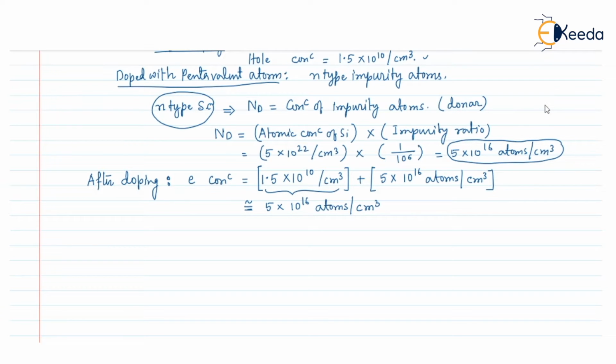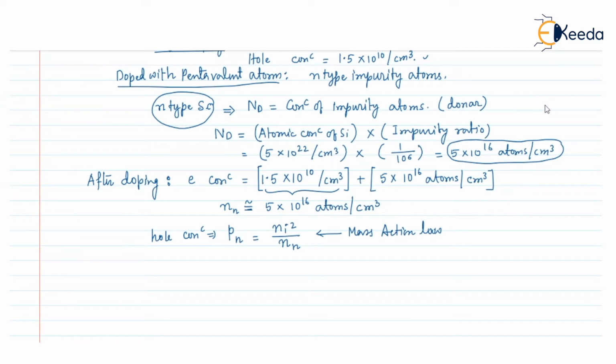Now, this is the new electron concentration in the n-type semiconductor. We can denote it as Nn, the electron concentration in this n-type semiconductor. Now, if we find the hole concentration after doping, we can denote it as Pn, and Pn will be equal to Ni square divided by the majority carrier concentration, that is Nn, and it comes from the mass action law.